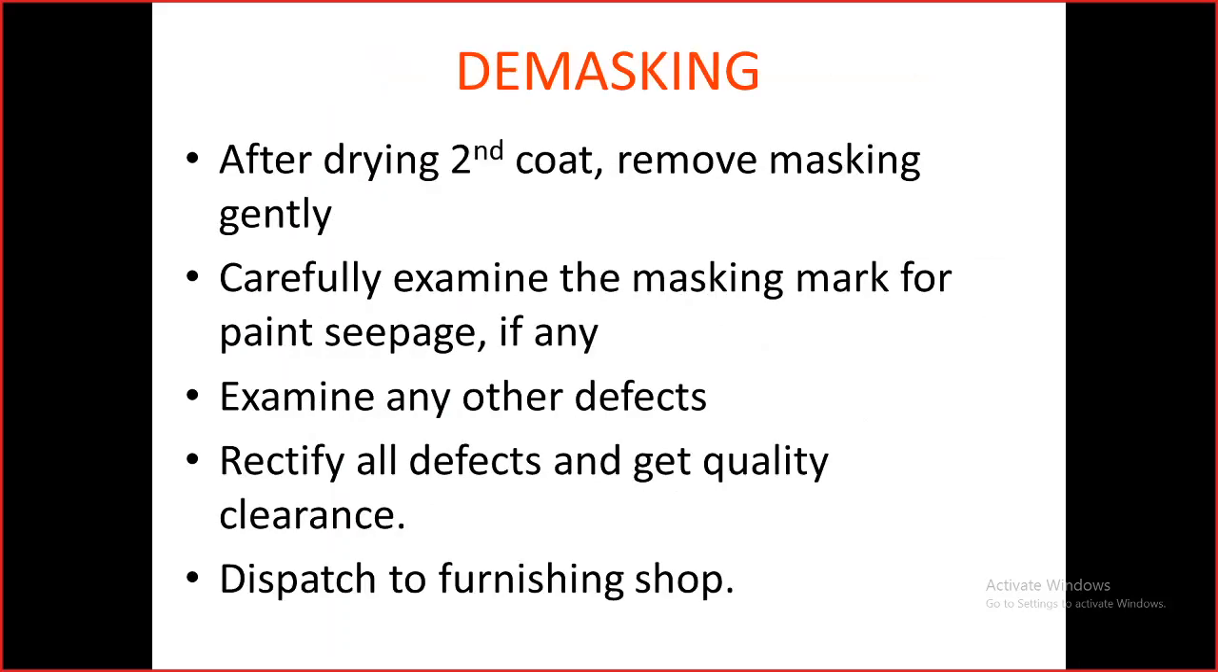The second coat is the final coat. After that, you have to remove the masking and then carefully examine the masking marks or paint seepages. If any saggings are there, they should be removed with the knives, and then again it should be patched up properly. If at all any other defects are there, we have to observe them, and finally we have to rectify all the defects, and we should get the quality clearance from the inspection department. So after completing this painting operation, we can dispatch the coaches.